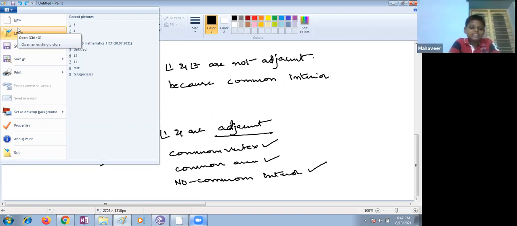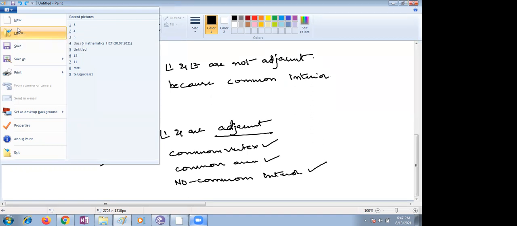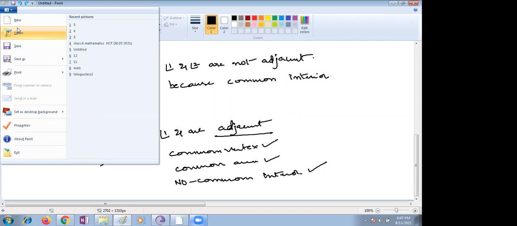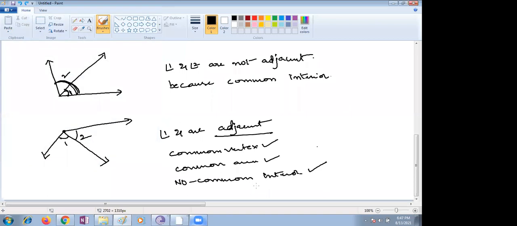Ma'am, I'm asking about daily life. In daily life, where do we use it? You have many examples. Just see the vegetable chopping board, pen stand. You can see in your textbook also, there are images given, children. What are the two angles made by the adjacent pen stand? You observe the pen stand is also forming a linear pair. In this case, it is forming a linear pair, but those two angles are also adjacent, children.